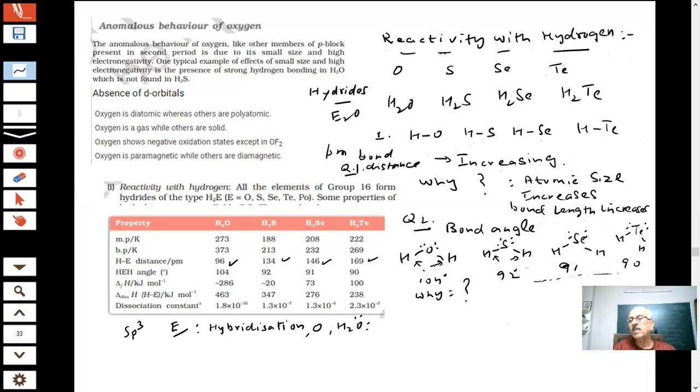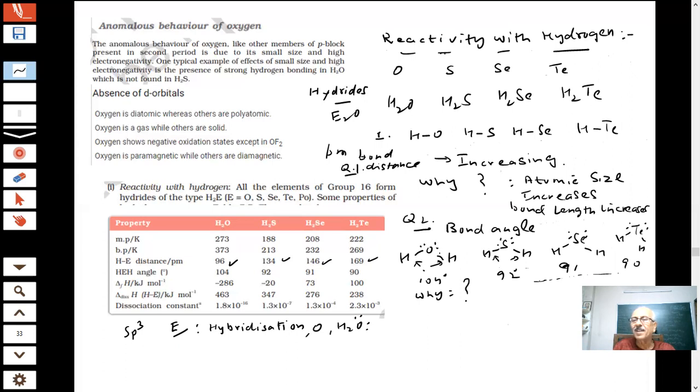What are the attractive or repulsive forces? Where are the repulsions? Sir, bond pair repulsion decreases. These are lone pair repulsions, which is why instead of 109 you got 104.